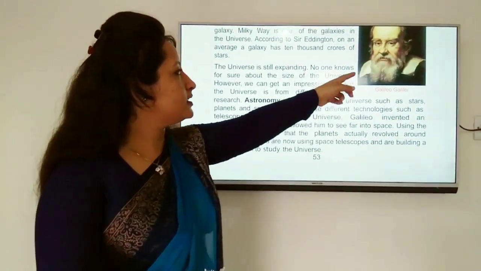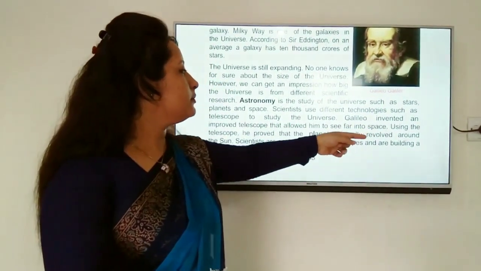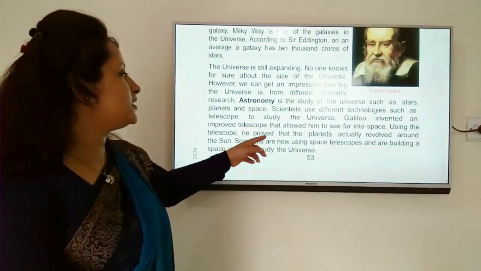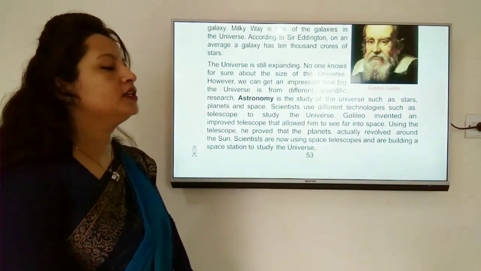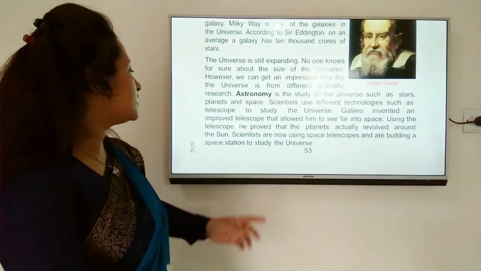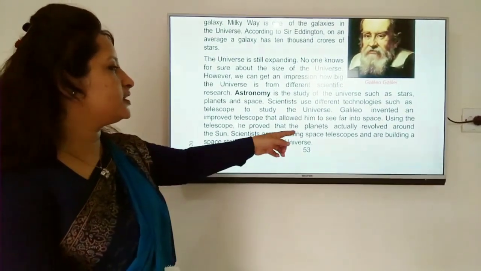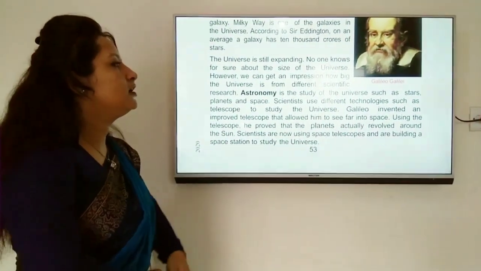Galileo, this picture is Galileo. Galileo invented and improved the telescope that allowed him to see far into space. Using the telescope, he proved that the planets actually revolved around the sun.